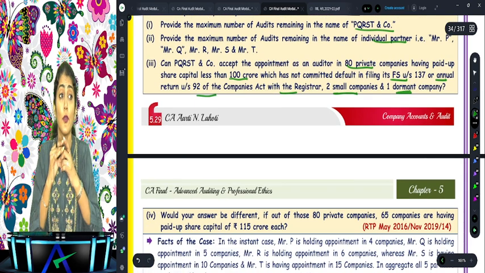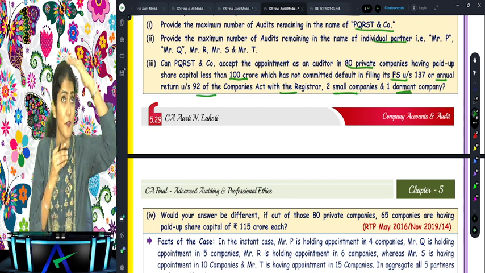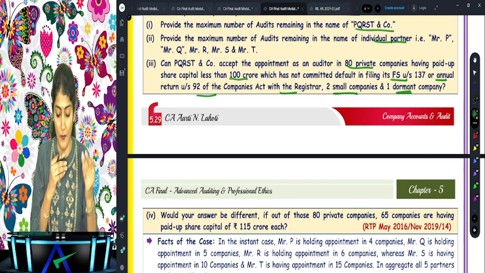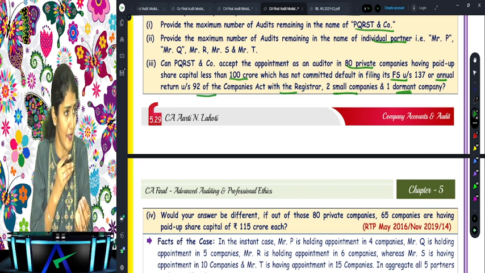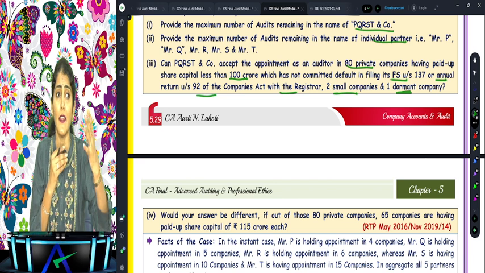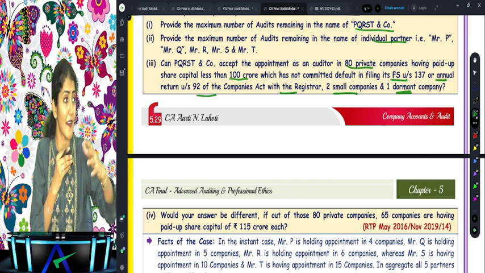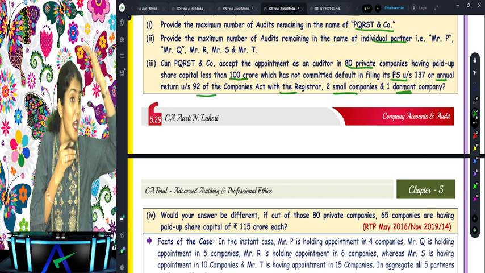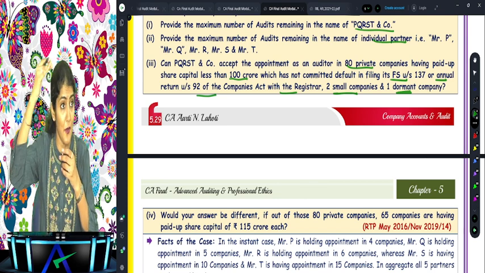Yes, so now here you don't need to bring the council guidelines into the picture. Only if I look at it from the context of the company law, can the CA accept these audits? Yes, he can accept the audit. But as a closing remark in my answer, I can also write that the council guidelines have prescribed that the total number of audit assignments should not exceed 20, including the small companies and the private companies also. But the question is not asked from the context of the Chartered Accountants Act. The question has been asked from the context of the Companies Act. Are you able to follow this?